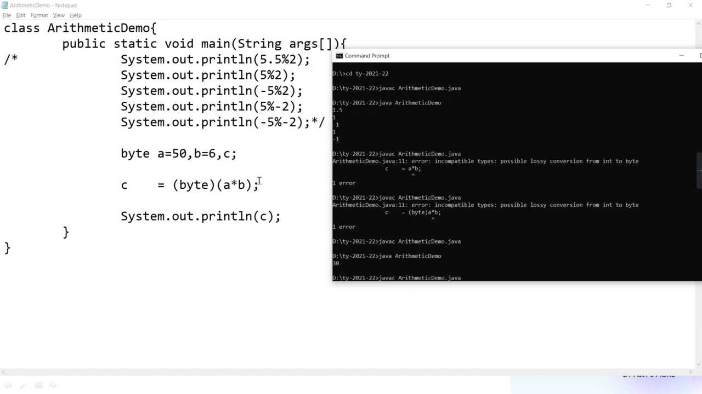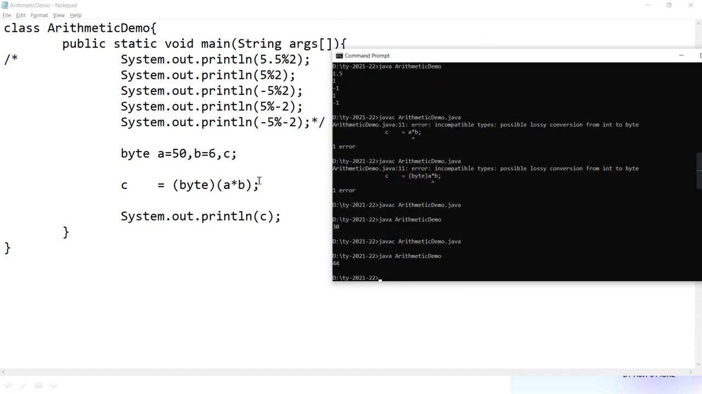Check, guys. How much answer are you getting? Whereas how much answer were you expecting? The expected answer was 300, but the actual answer you got is 44. So why did it happen? Because of explicit casting, there was some loss of information or loss of precision.